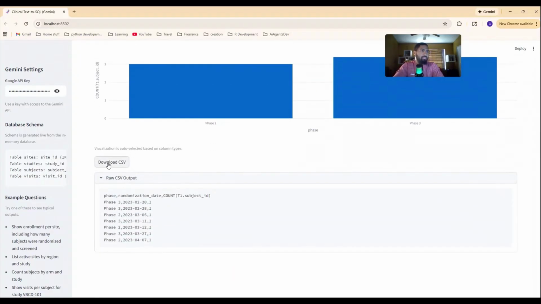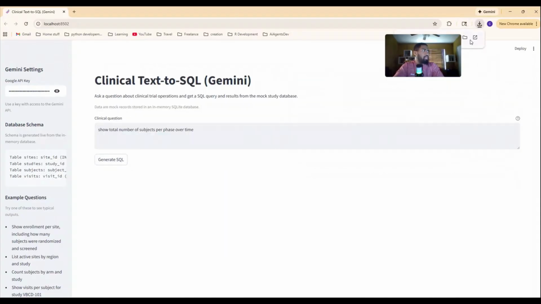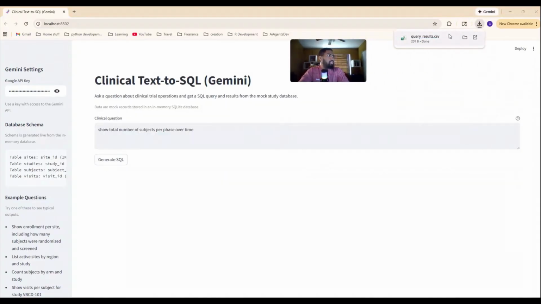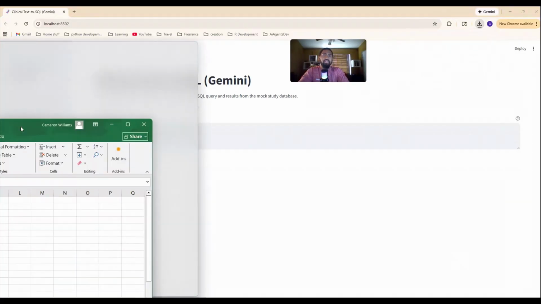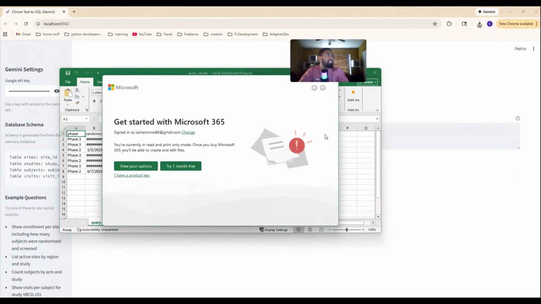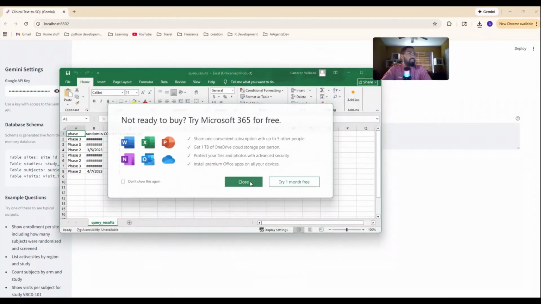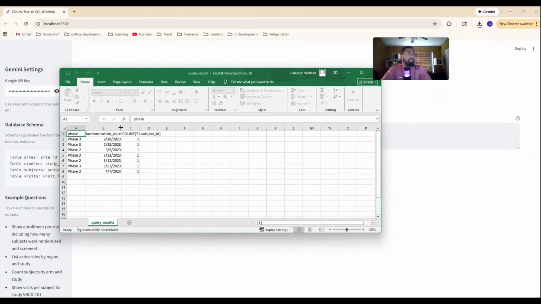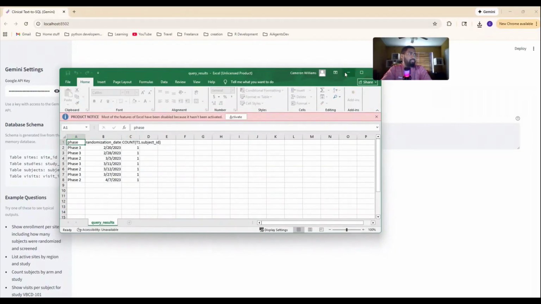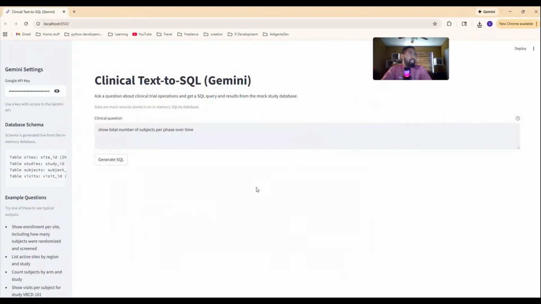And if we want to, we can download the CSV. I don't know if I'm able to open it. Let me see. Oh yeah, I am. I don't have Microsoft Excel. There you go, that's what I wanted to see. Get out of here, no, I don't want to buy your product. As you can see, it comes with the same information that was expressed. Where'd it go? I guess after you download it, it goes away. But it comes out with the same information that was expressed prior.